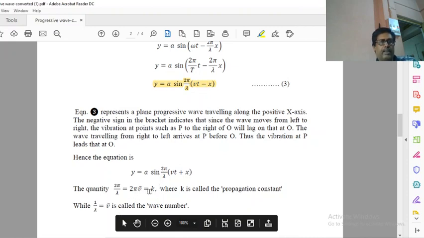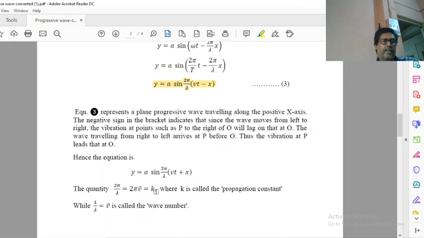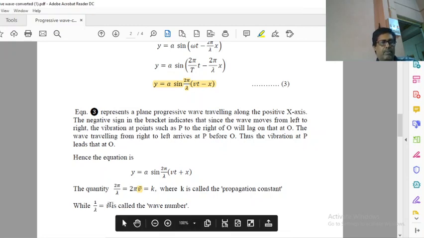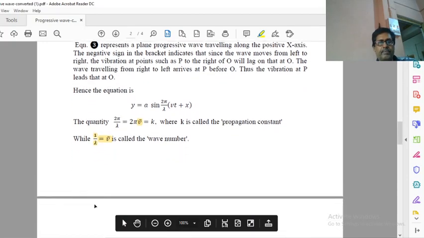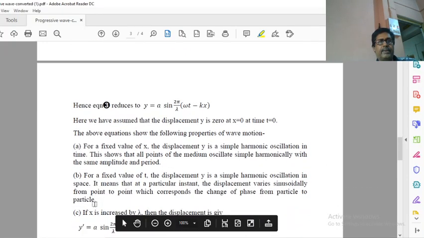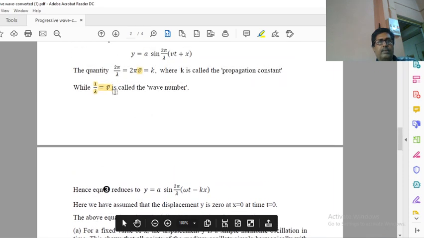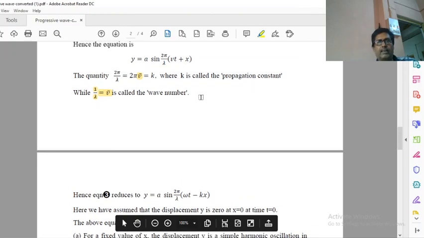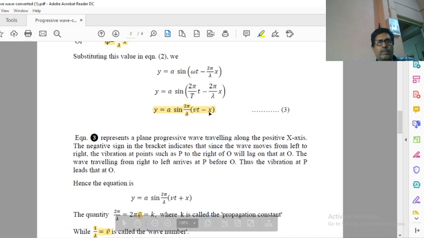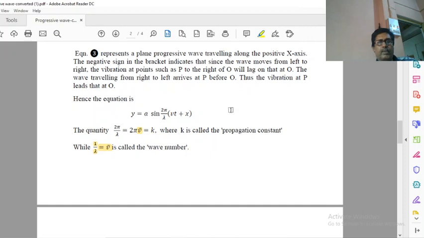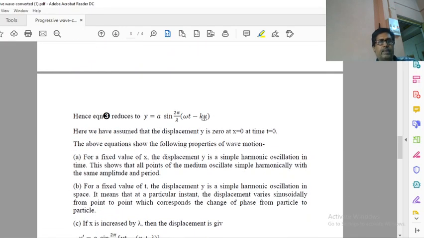Here 2 pi by lambda is this symbol you can see, k, the wave number. This one is the wave number, this is the propagation constant. So the inverse of wavelength is called wave number. Now we replace this term here. It will be y is equal to a sine (omega t minus kx). Actually this 2 pi by lambda, as I told you, is k. So we change this and finally we get this relation.